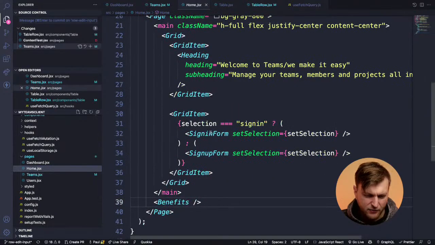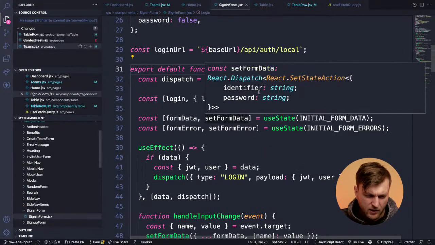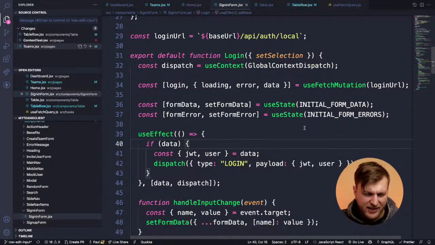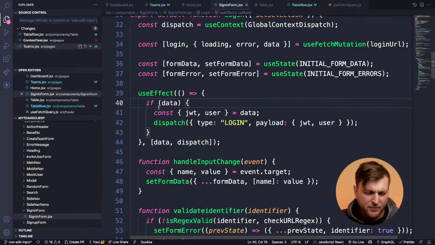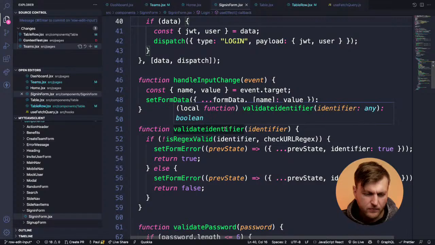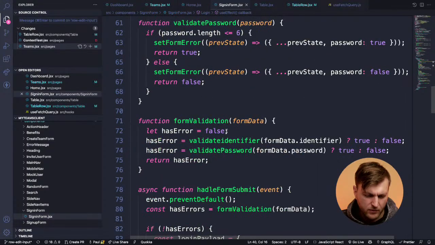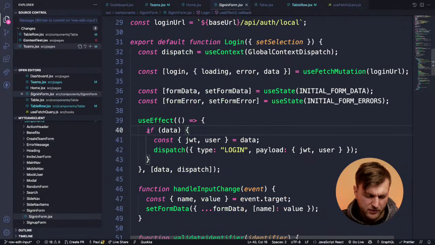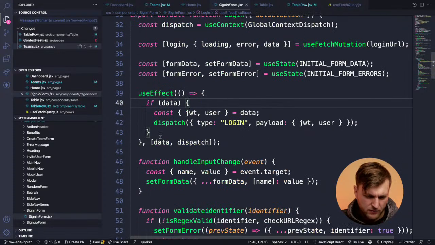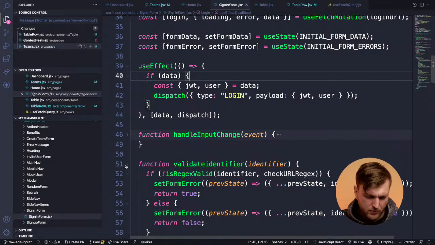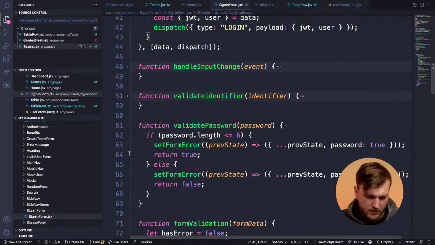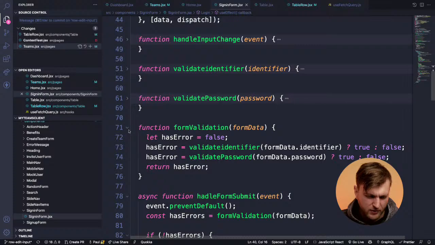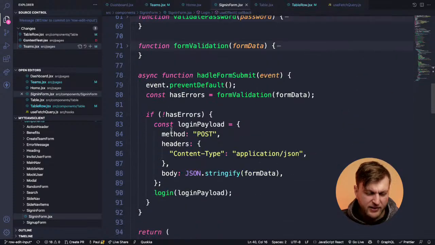We go to the sign in form. When someone logs in, we get back... Let me go to function password, validate password. Hold on, let me close a bunch of stuff. I have too much stuff here. Use effect. Okay, handle input change, validate. I have some form validation here. Hold on, give me a second. Form validation. Okay, handle submit.